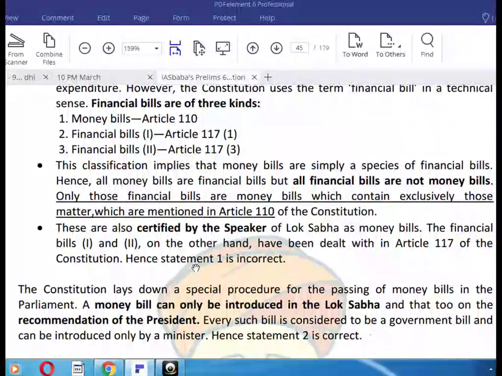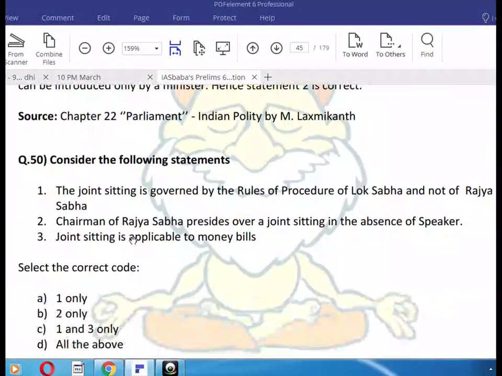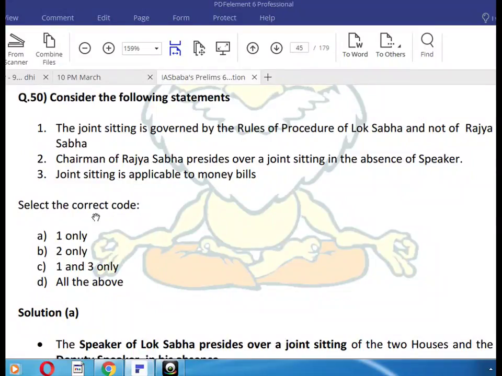The Constitution lays down the special procedure for passing a money bill in the Parliament. A money bill can only be introduced in the Lok Sabha, and that too on the recommendation of the President. Every such bill is considered to be a government bill, and can be introduced only by a minister. Hence, statement 2 is correct. Consider the following statements.